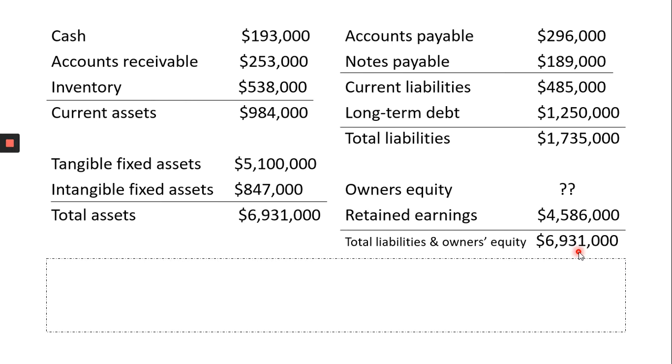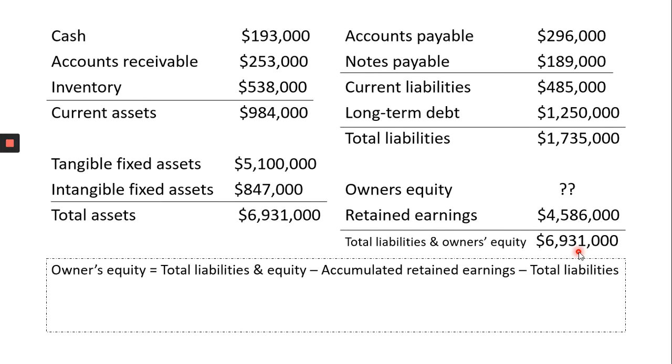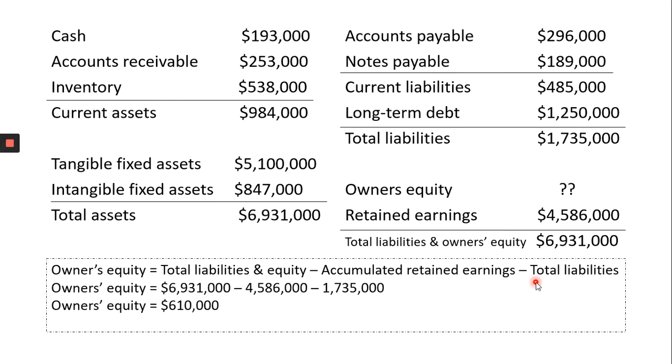Now you need to find out the owner's equity. We know that the owner's equity is total liabilities and equity minus accumulated retained earnings minus total liabilities. If you just plug those numbers in, you get your owner's equity of $610,000. Thank you.